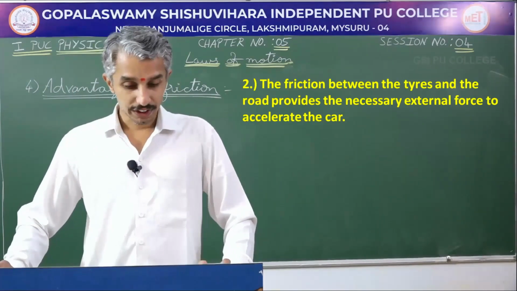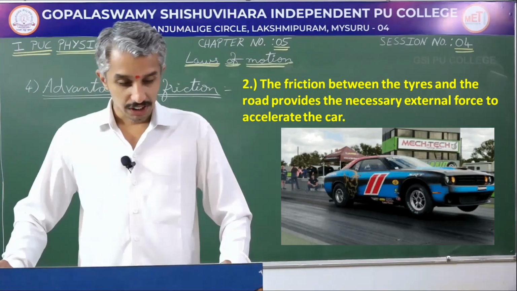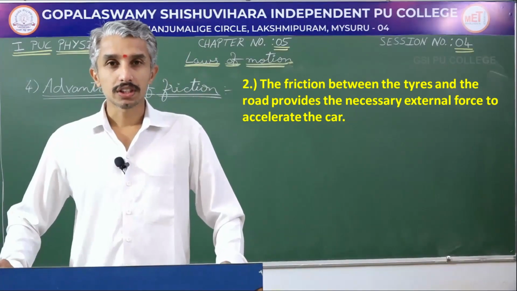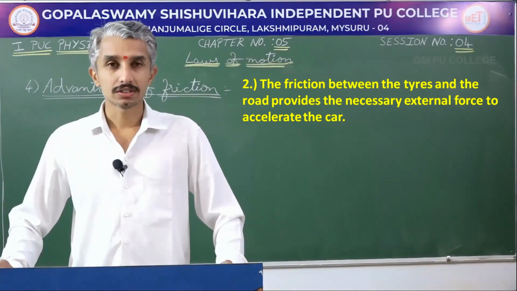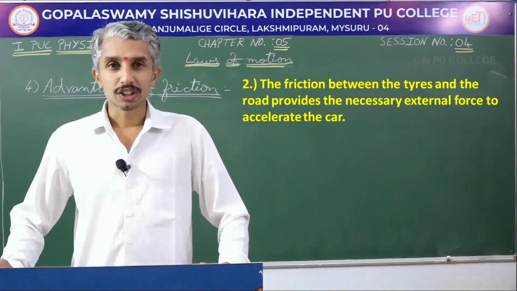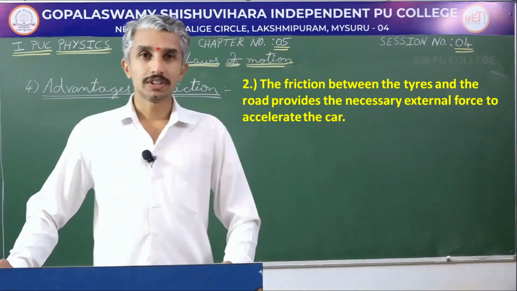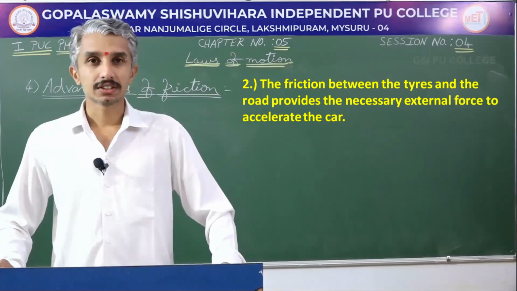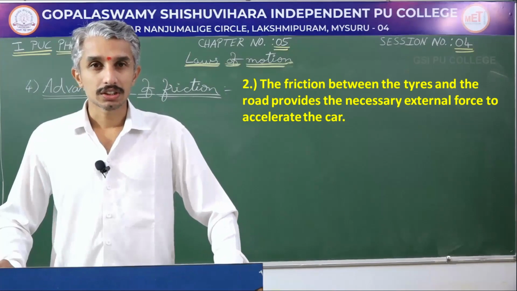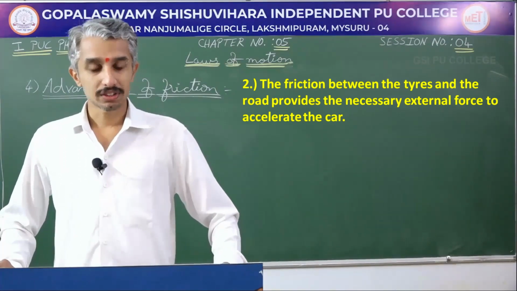The second one, the friction between the tires and the road provides the necessary external force to accelerate the car. If there was not enough friction between the tires and the road, then the wheel would slide on the surface. Many of us would have experienced this or seen this on a slippery road. When it has rained heavily, in many cases there is slipping of tires on the road. So, friction helps us even in the motion of automobiles.